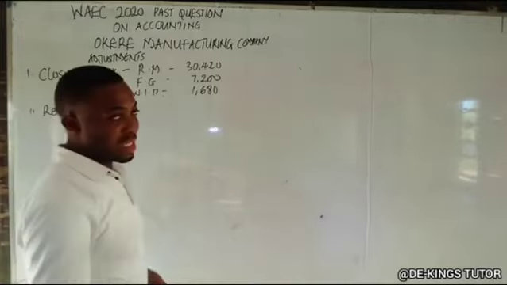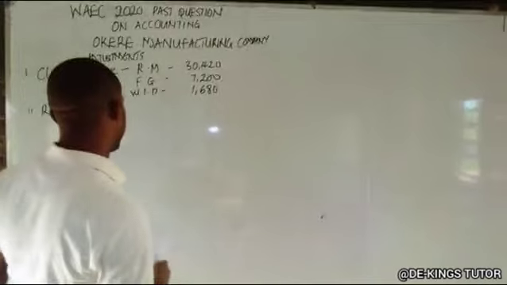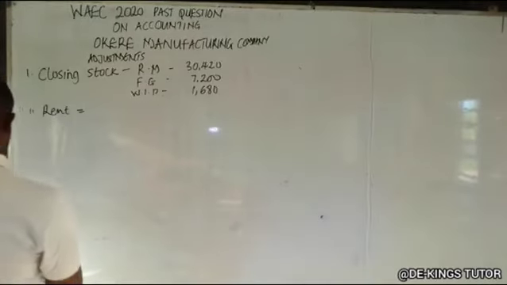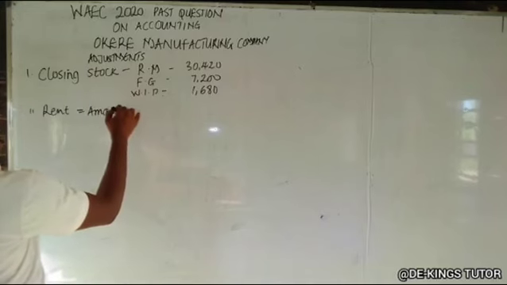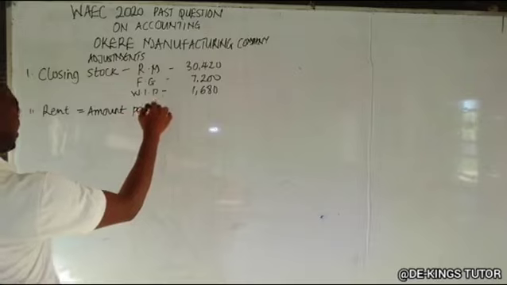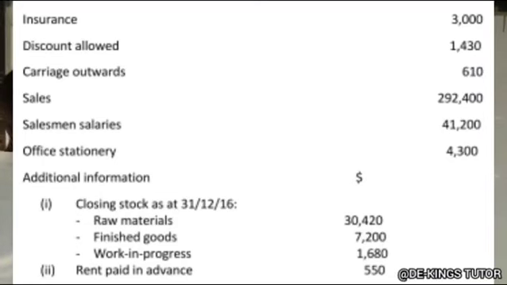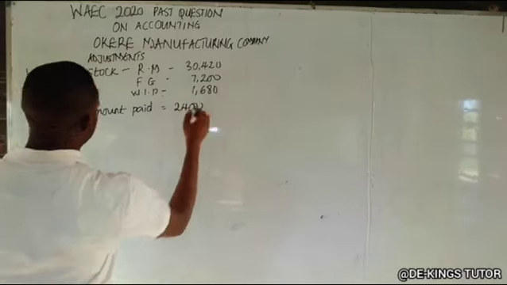Now we have the one in the question there. The amount that was paid is 2,400. Now less the one paid in advance.